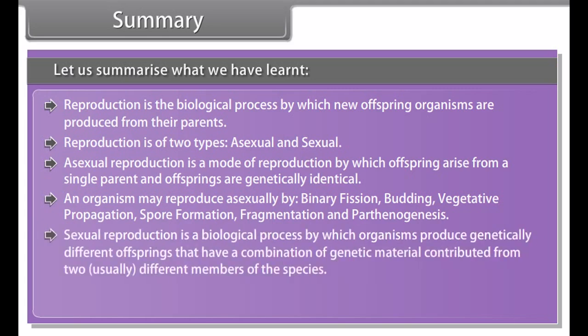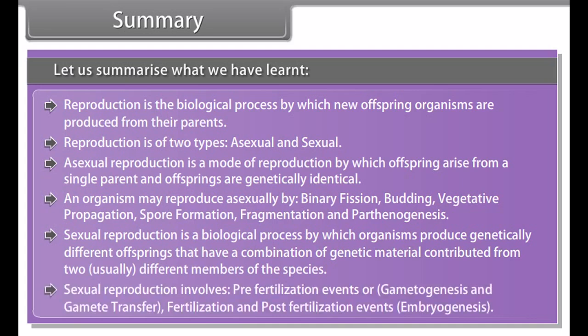Sexual reproduction is a biological process by which organisms produce genetically different offsprings that have a combination of genetic material contributed from two, usually different members of the species. Sexual reproduction involves pre-fertilization events or gametogenesis and gamete transfer, fertilization and post-fertilization events, embryogenesis.